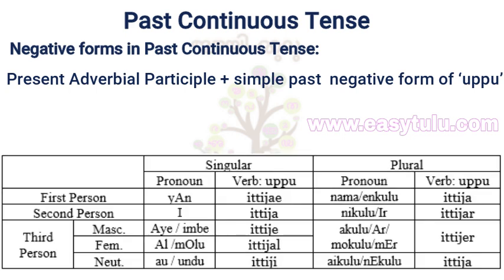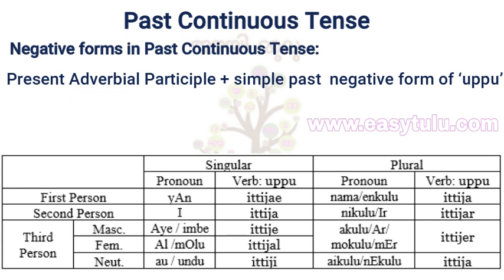E ittija, you were not. Aye or imbe ittije, he was not. Alu or molu ittijal, she was not. Au or undu ittiji, it was not. Nama or enkulu ittija, we were not. Iru or nikulu ittijar, you were not. Akulu or mukulu, aru or meru ittijer, they were not. Nekulu or aikulu ittija, they were not.